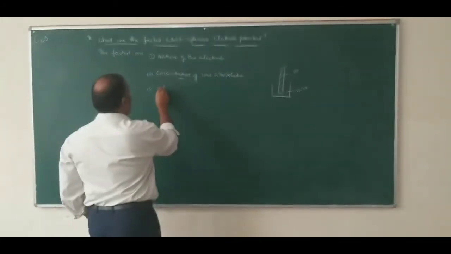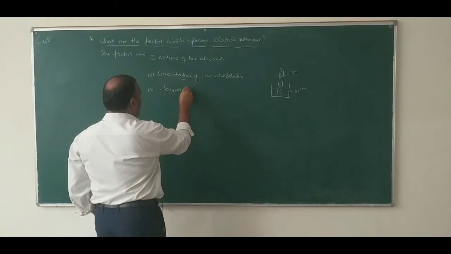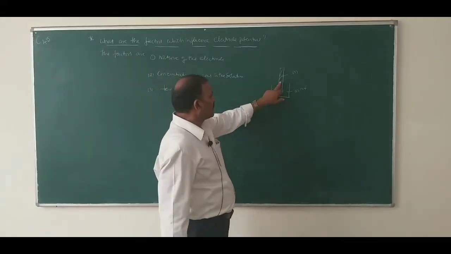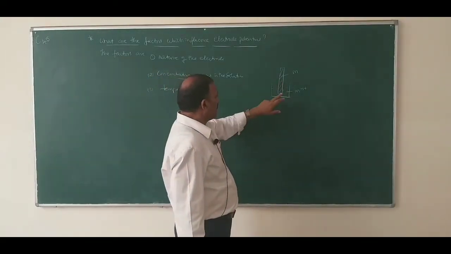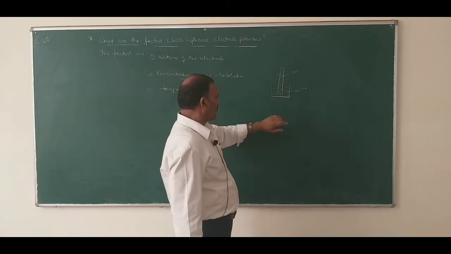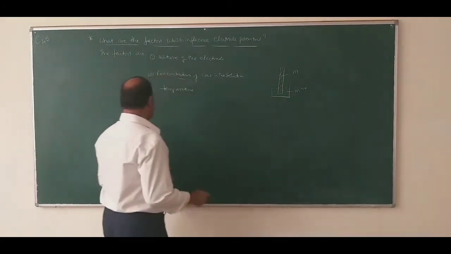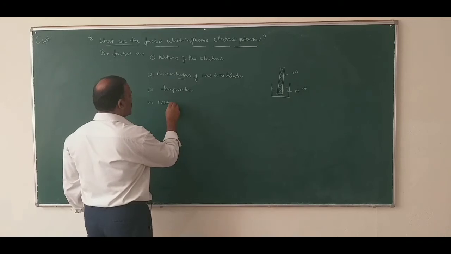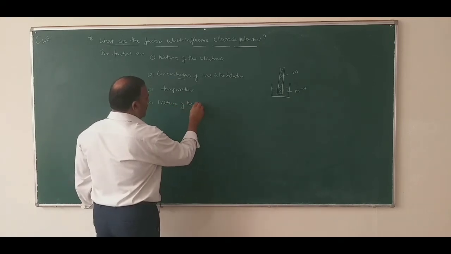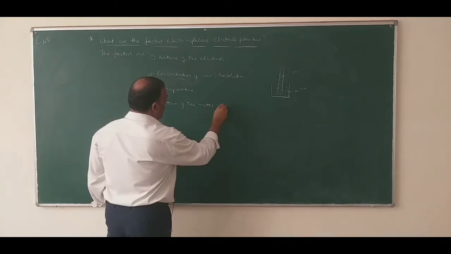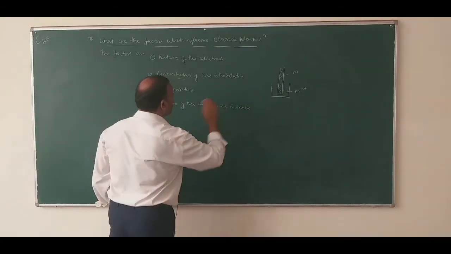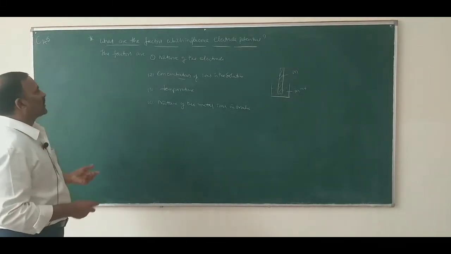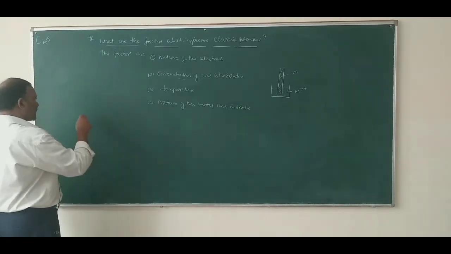And number three, temperature. Fourth one, nature of the metal ions in solution. So this is an important question: what are the factors which influence electrode potential?